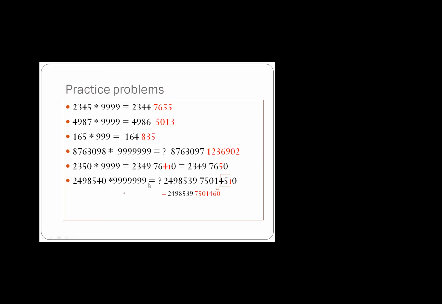9 minus 9, 0. 9 minus 8, 1. 9 minus 5, 4. 9 minus 4, 5. 10 minus 0, 10. So what we have to do? We have to add 5 and 1 together. So 5 and 1 will be added together and it will become 6. Remaining digits will be same, right?